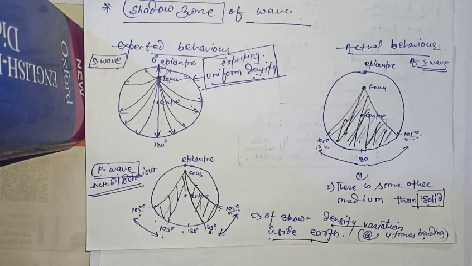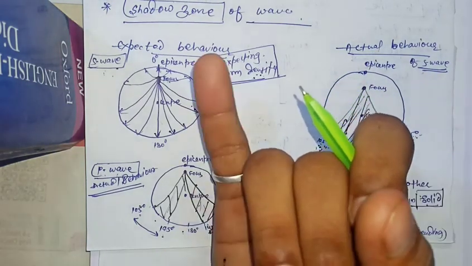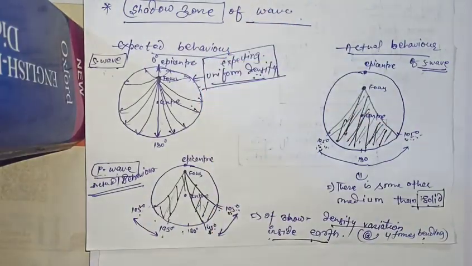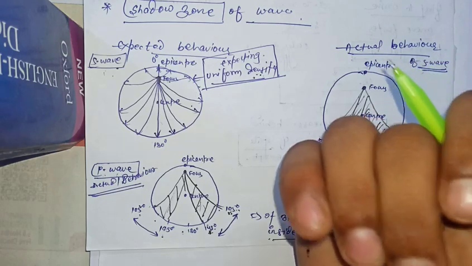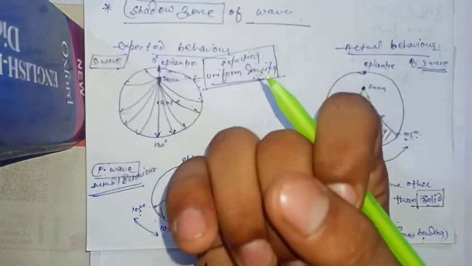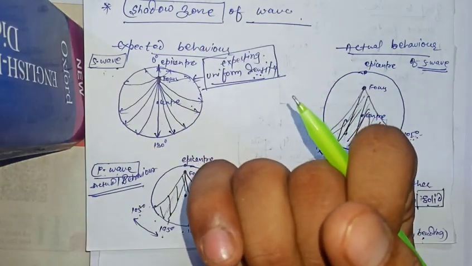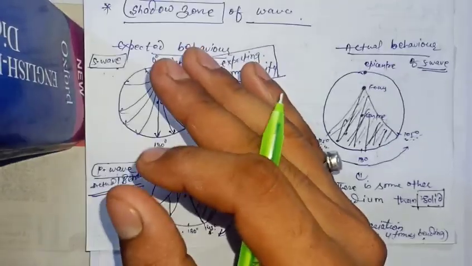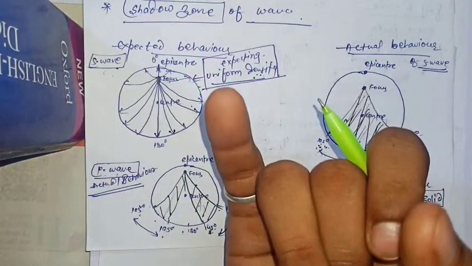Dear student, till the last session we have discussed the different types of waves. These are primary wave, secondary wave and surface wave. We have also discussed the characteristics of these waves. Primary wave can travel through all media, that is solid, liquid and gas. Surface wave travels along the surface of Earth, and secondary wave can travel only through a solid medium.